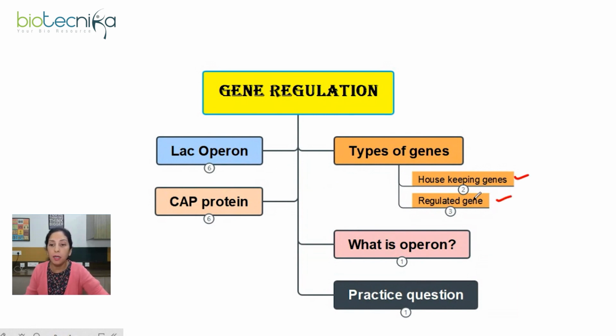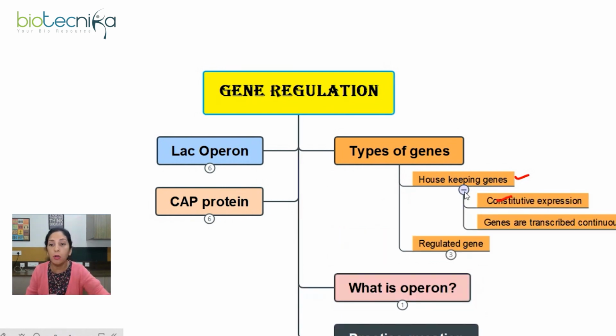Now, what are housekeeping genes? The genes which are responsible for showing constitutive expression. Constitutive expression means that they have to express all the time, since they are involved in the production of enzymes responsible for central metabolic processes happening in the cell. A very simple example is respiration.